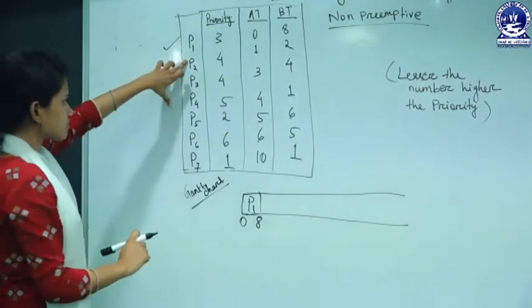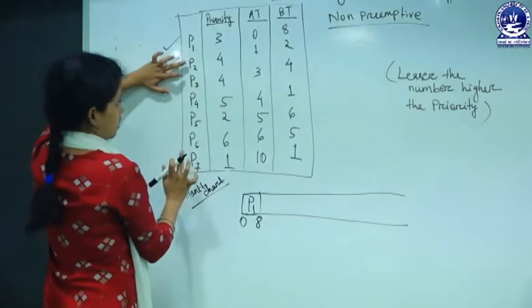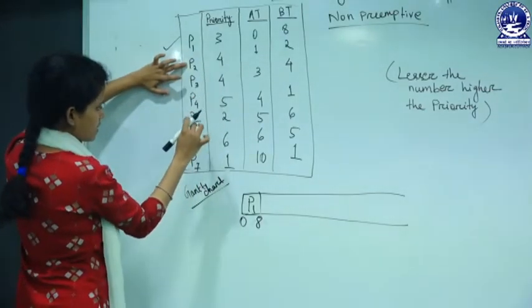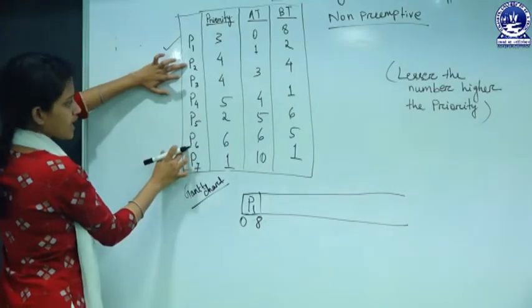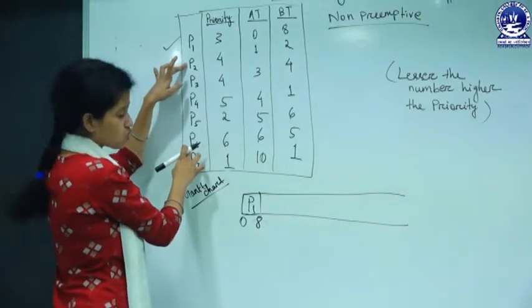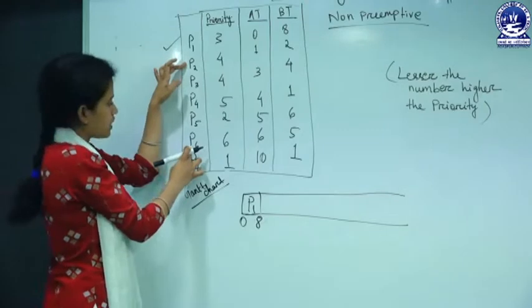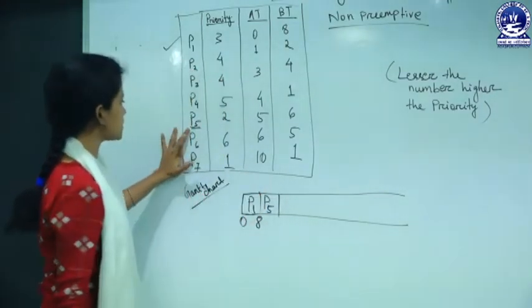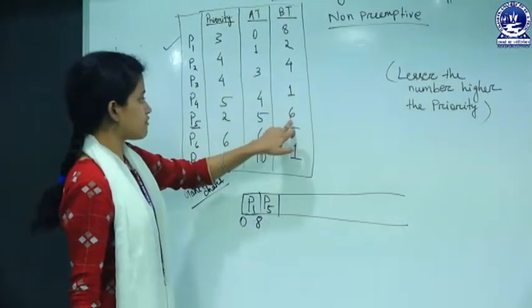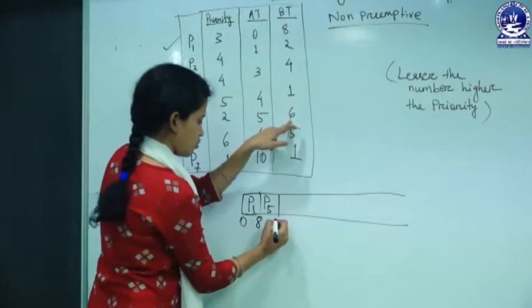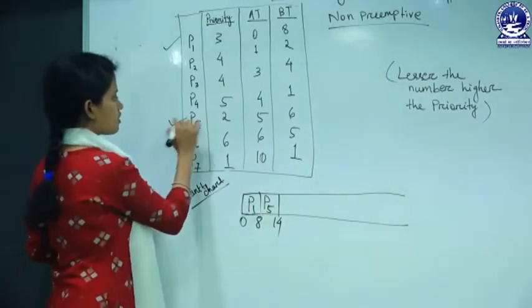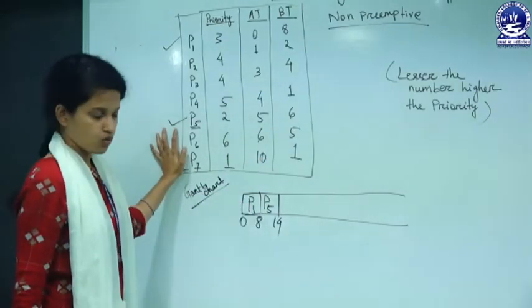So check out, among P2, P3, P4, P5 and P6, which is having highest priority? So lesser the number, higher the priority. So write down P5. Check out the burst time of P5, 6. So we can write at 14, P5 is done. P5 will be terminated. Okay.